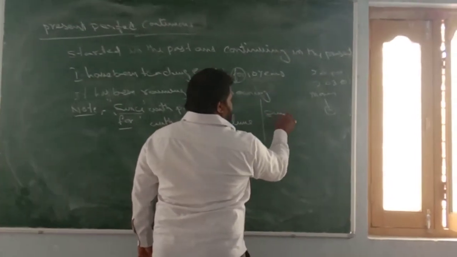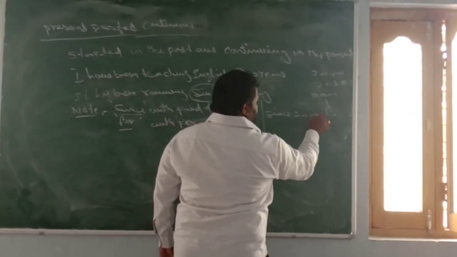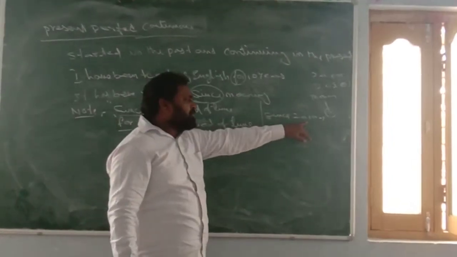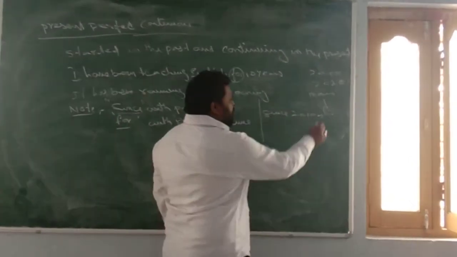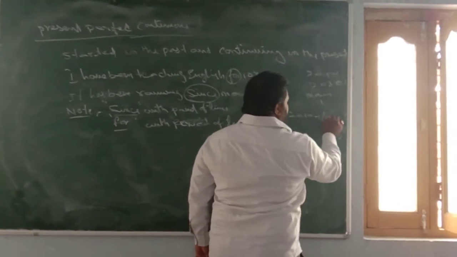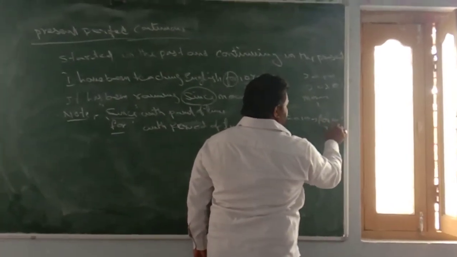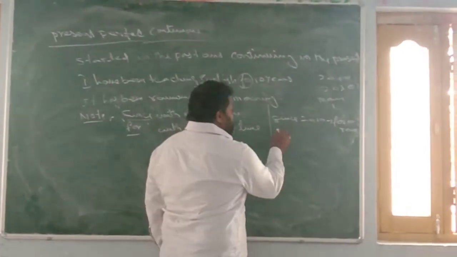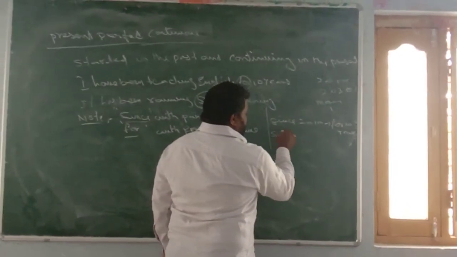Since 2010, it means 2010 is a particular point, that's why we got since. For this example, we say for 10 years. For 10 years is the period. Since March.